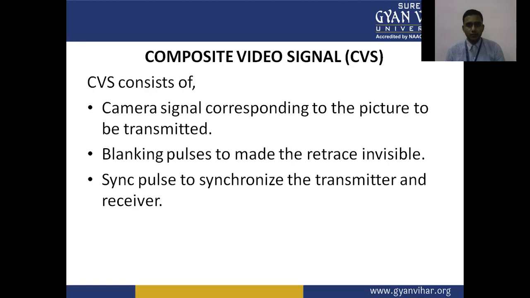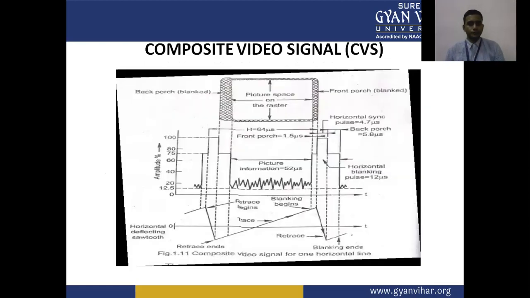So in the CVS we have the complete camera signal, that is the active signal or video signal, blanking pulses, that is the retrace period, which is invisible, and sync pulses to synchronize the transmitter and receiver. This is the diagram to show the composite video signal.